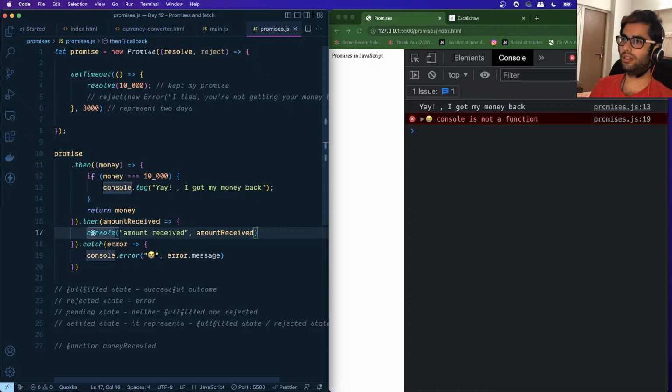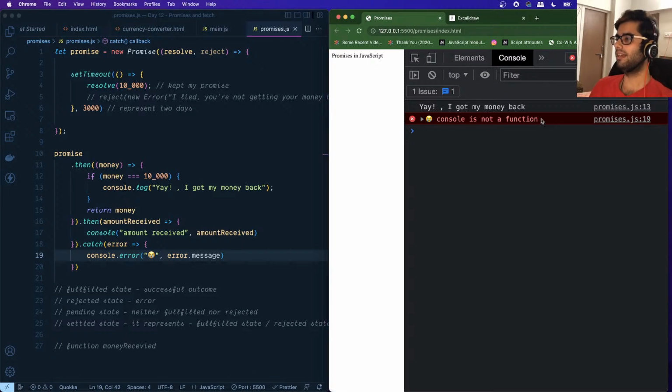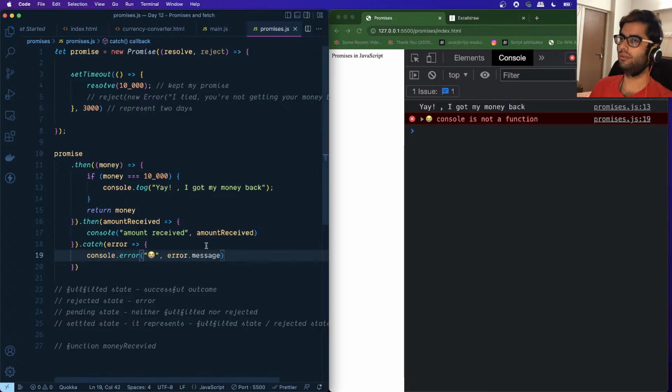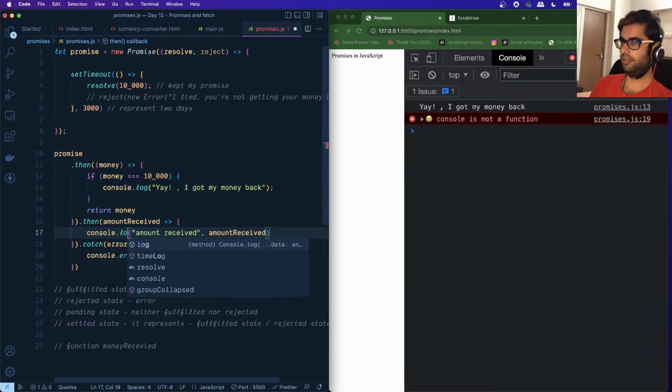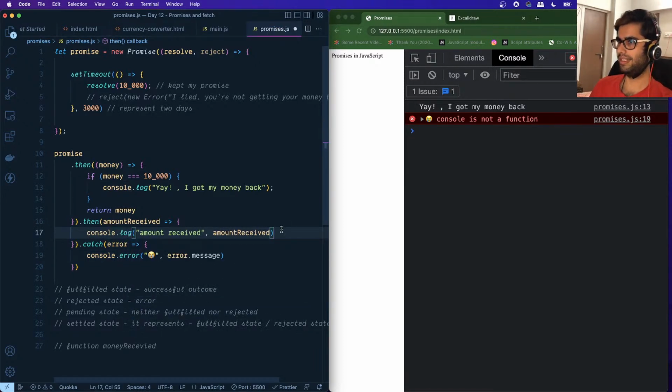And there's no function such as console, right? We needed to use the console.log function. Instead, I just wrote console, so this threw an error. When this error occurred, it was logged to the console, right? You can see this crying symbol and the message, which is coming from the browser itself. We can see that console is not a function, right? So I hope the question which was asked in the chat is cleared with this example.